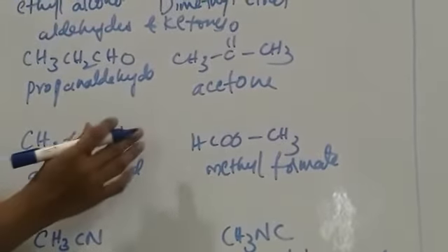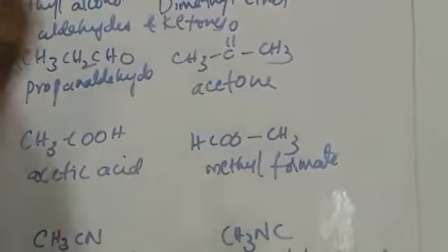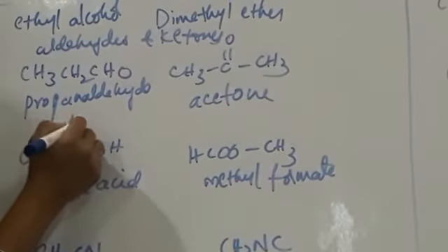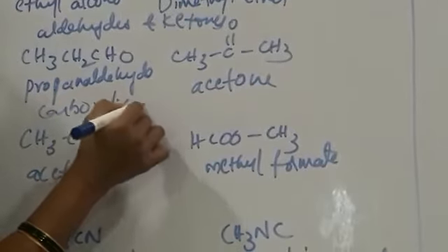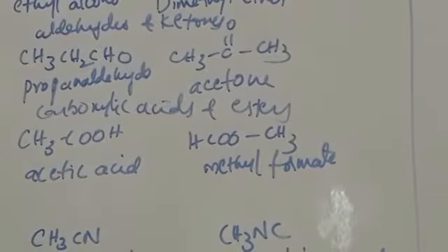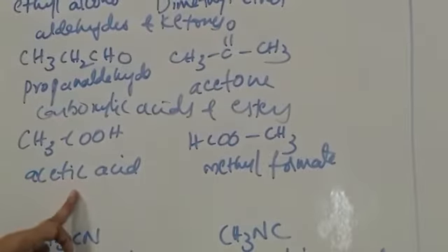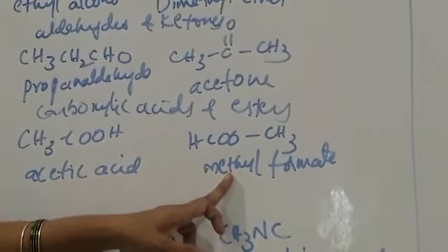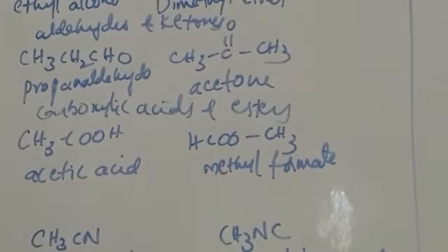Then carboxylic acids are functional isomers of esters. Carboxylic acids and esters both are functional isomers. For example, acetic acid is a functional isomer of methyl formate.